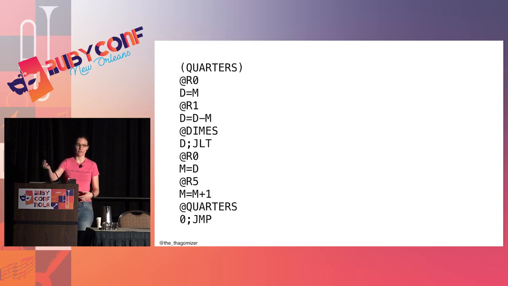So I load in the amount I want to make. I load in the amount that a quarter is. I subtract the amount that a quarter is from the amount I want to make. If the result is negative, I don't need it in quarters, so I go on to dimes. If the result isn't negative, I save the amount I have left, increment the number of quarters I've used, and go back to the top.